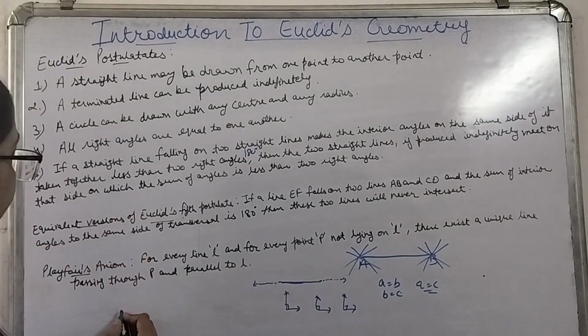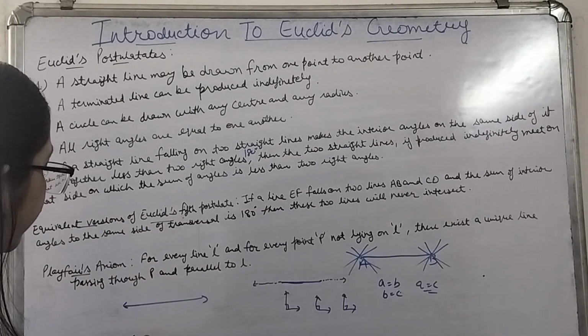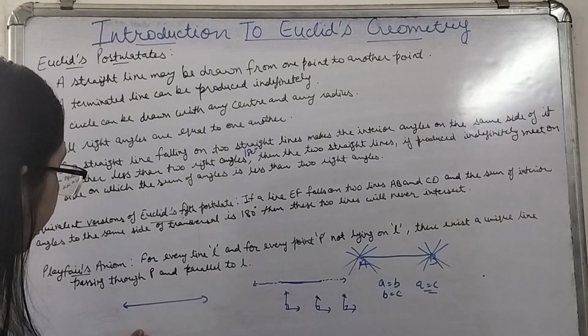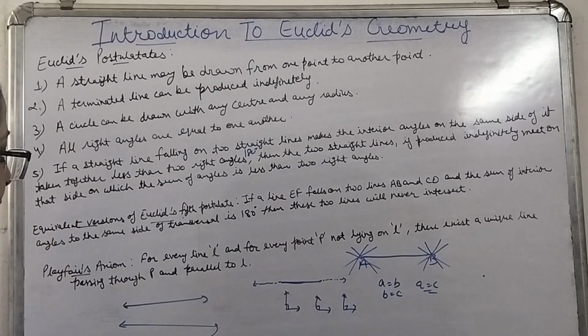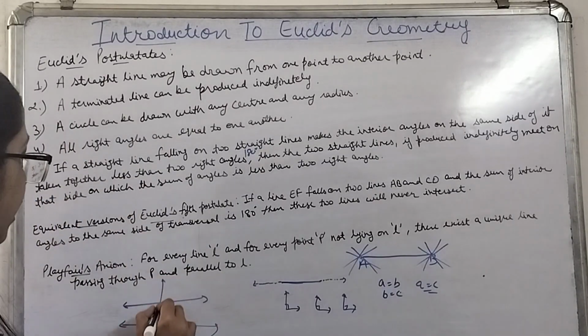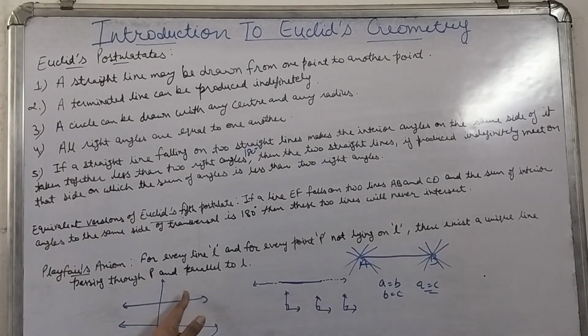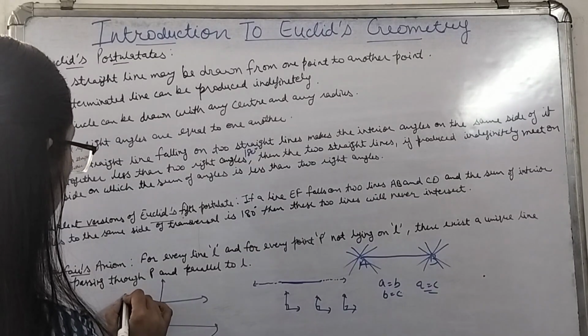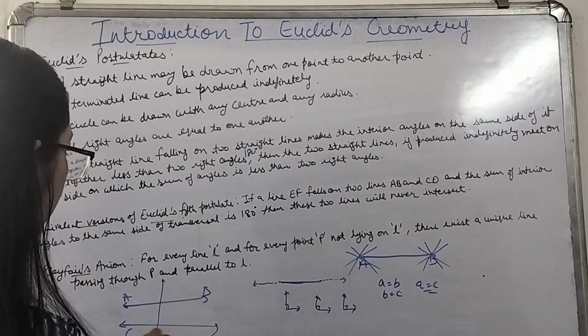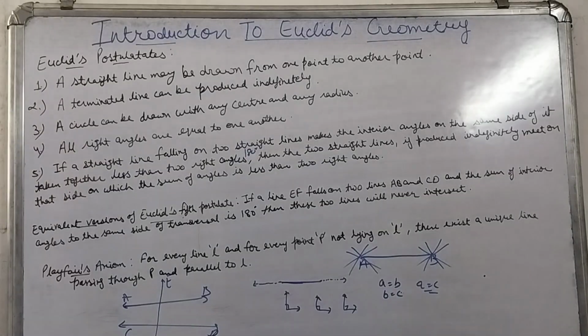Two right angles means 180 degrees, because one right angle means 90 degrees. Suppose we have taken two lines, AB and CD, and a third line EF. These three are the lines.